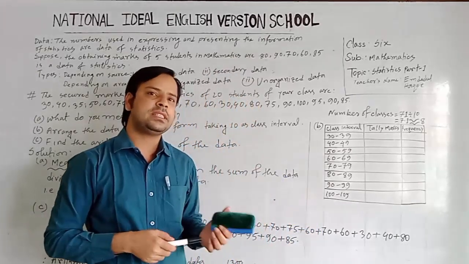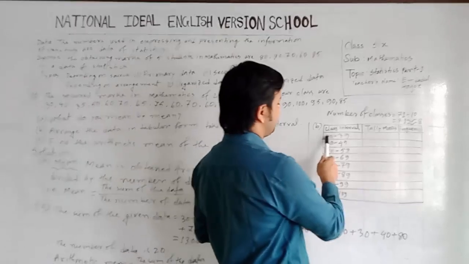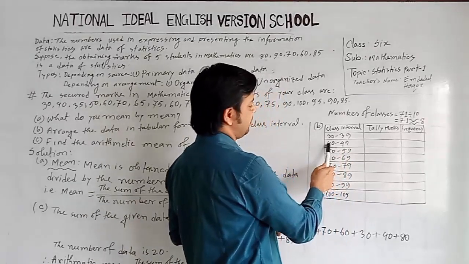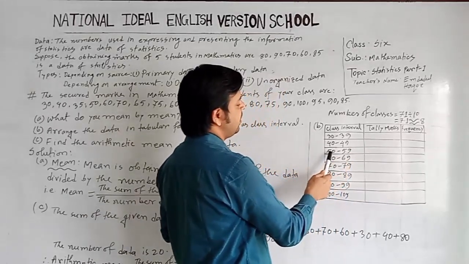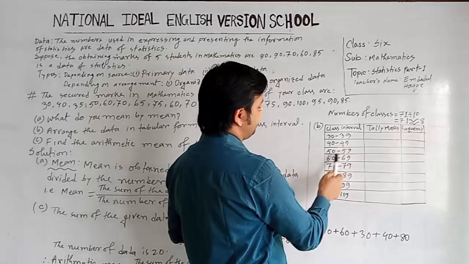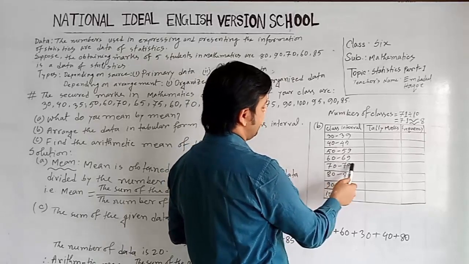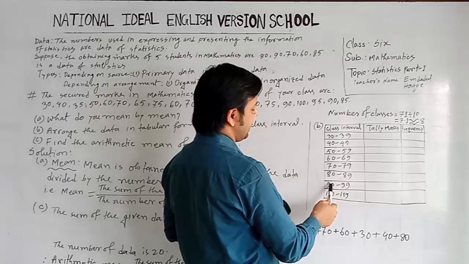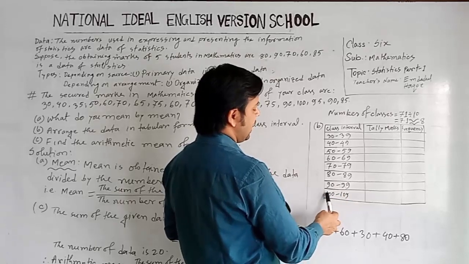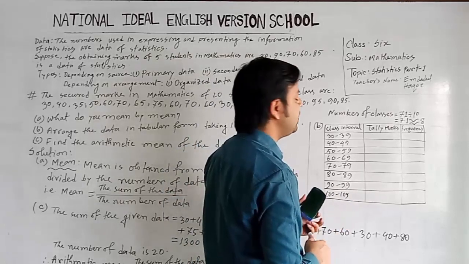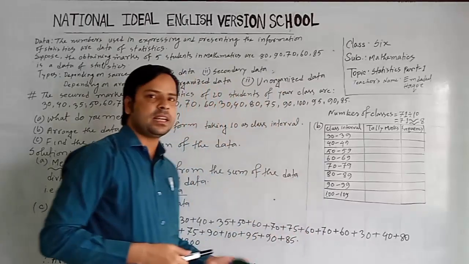As class interval is 10, so first class is 30 to 39, second class is 40 to 49, then 50 to 59, 60 to 69, 70 to 79, 80 to 89, 90 to 99 and 100 to 109. These are the 8 classes.